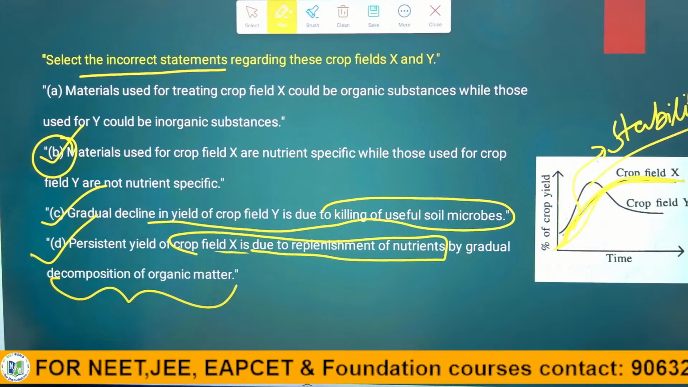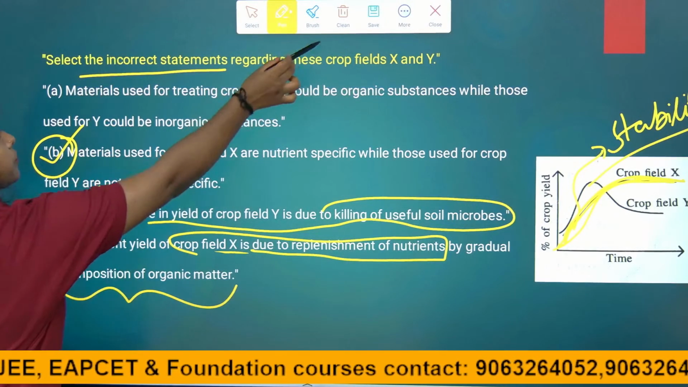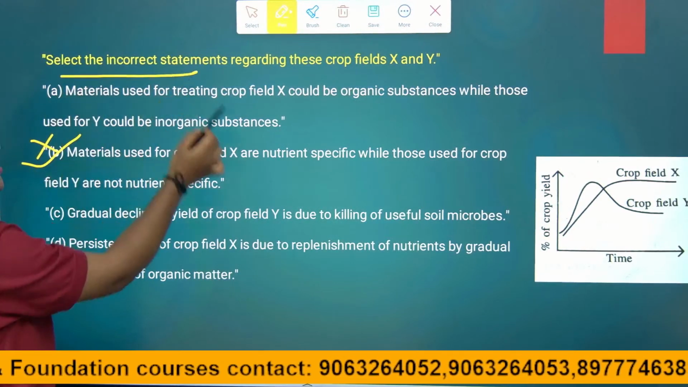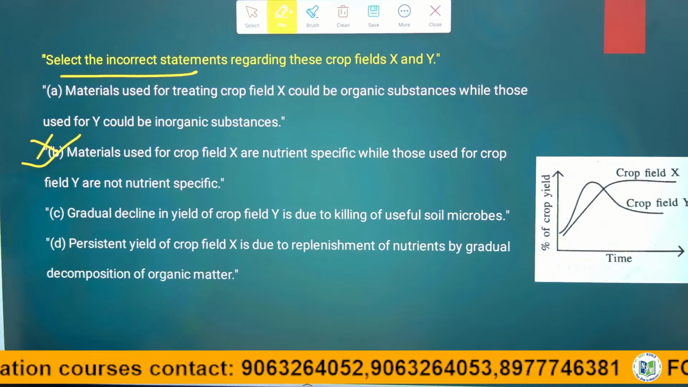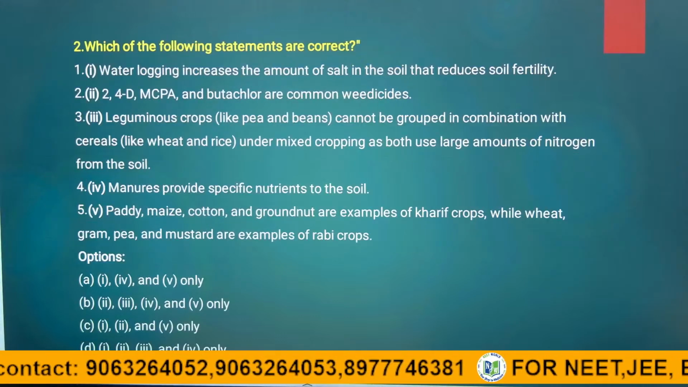They are asking for the incorrect statement, right children? So, the answer is B. B is the right answer for this question. This is the wrong statement. They are asking for the incorrect statement. That is why B is the right answer. So, coming to the next question.